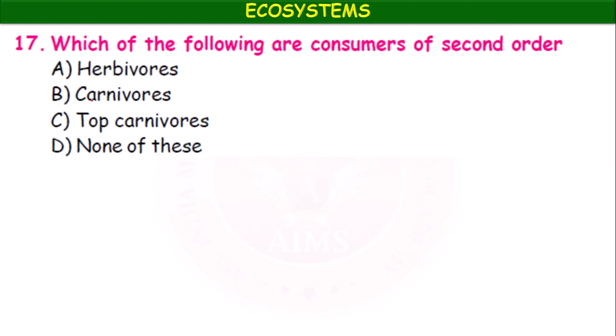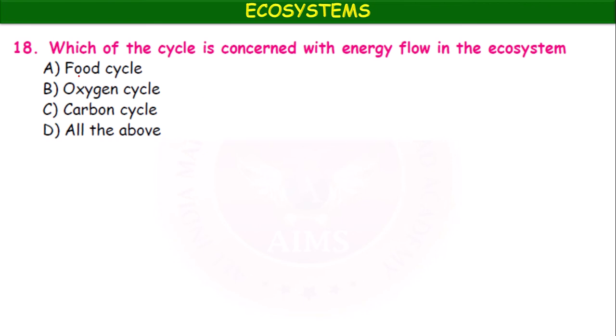Which of the following are consumers of second order? Herbivores, carnivores, top carnivores, none of these. Carnivores. Which of the cycles is concerned with the energy flow in the ecosystem? Food cycle, oxygen cycle, carbon cycle, all of the above. Only the food cycle is concerned with energy, that is food chain.